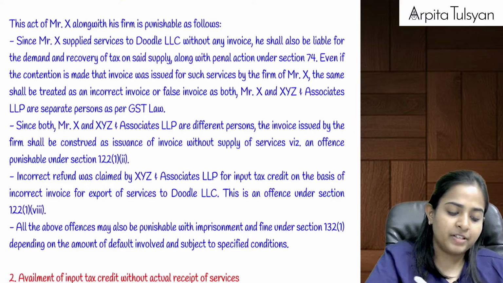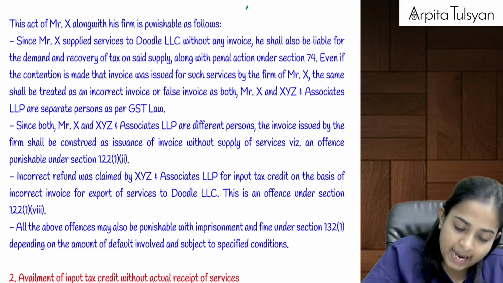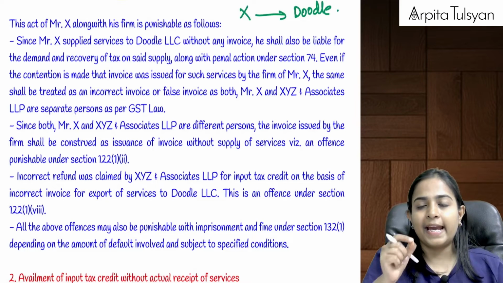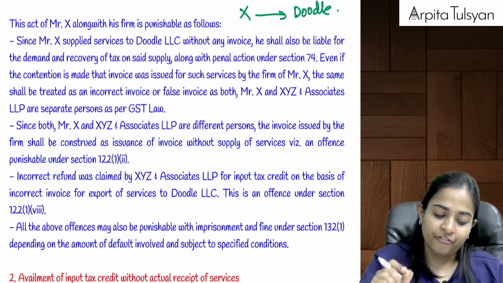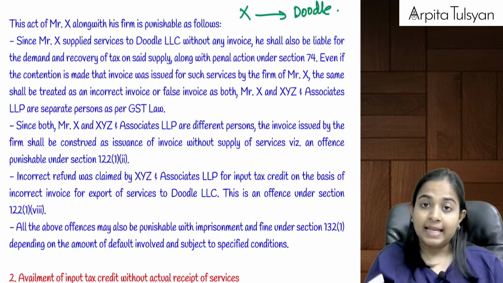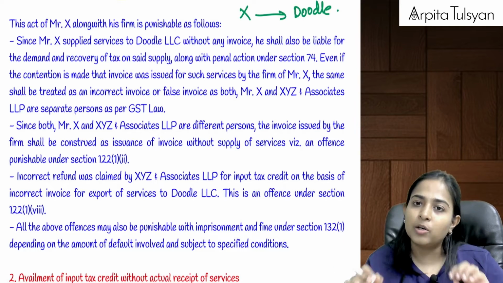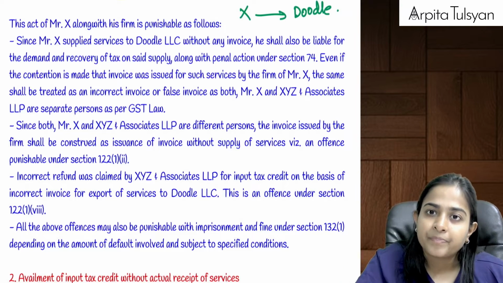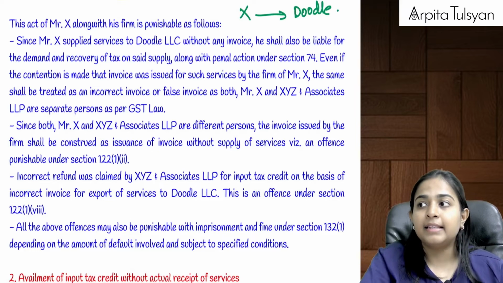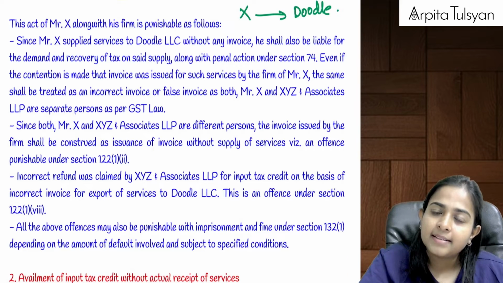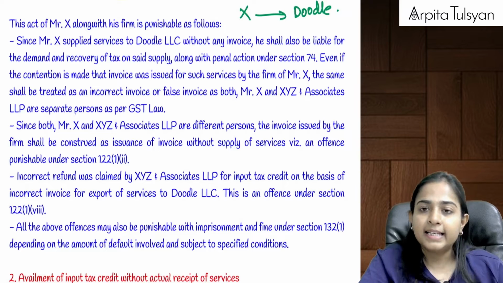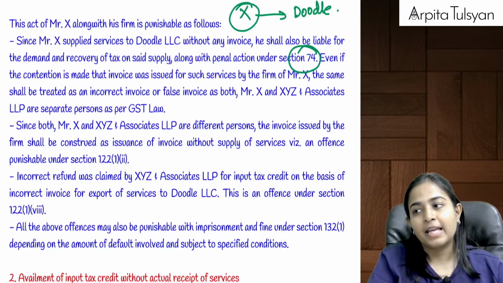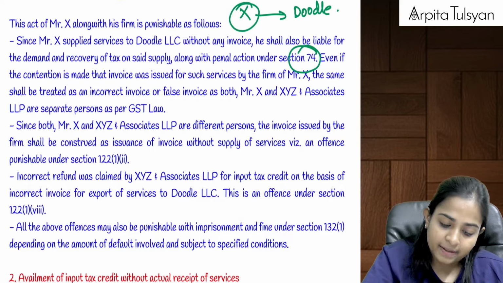First of all, can we say who actually gave the service to whom? X actually gave the service to Doodle. Can we say X gave the service to Doodle without any invoice? There was actual supply of services but no invoice. So can we say this is at least a supply? This is at least a supply, therefore tax liability will arise. If tax liability will arise, then can we say this Mr. X will be liable under section number 74? Because there is a non-payment of tax.